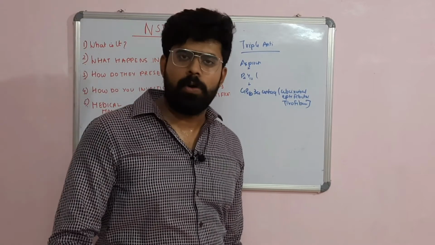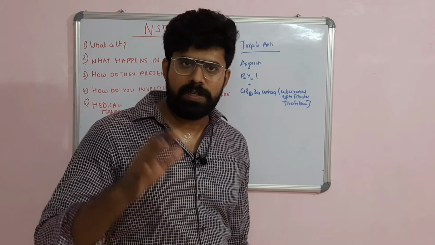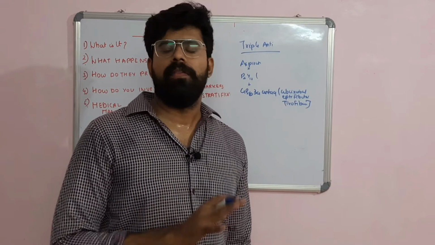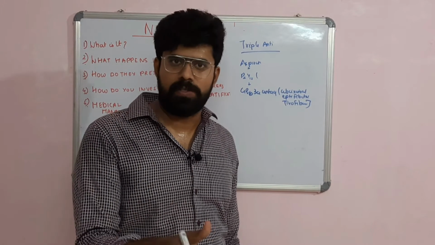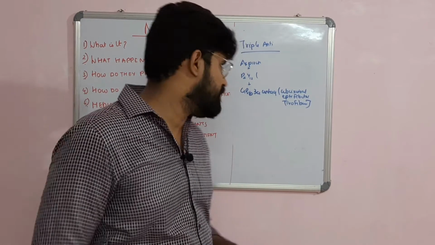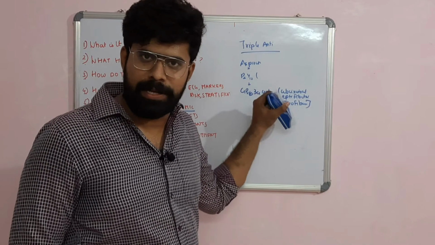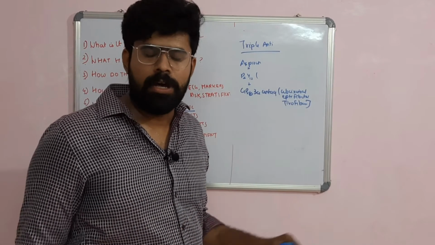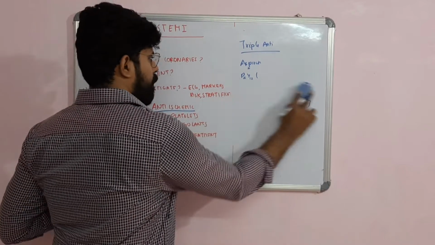What is the role of the GP2B3A inhibitors? They can be used only in a patient who is undergoing PCI and they reduce the risk of periprocedural MI. They are not used in medically managed patients. They are only used in interventionally managed patients. So this is triple antiplatelet therapy. It is given to a high-risk patient who has multiple risk factors and an increased risk of MI. Then in such patients you can try triple antiplatelet therapy.